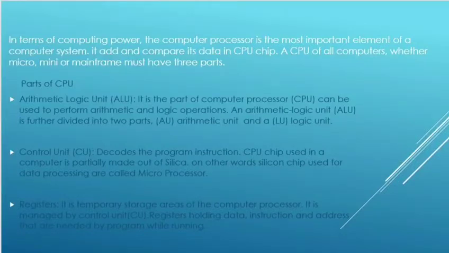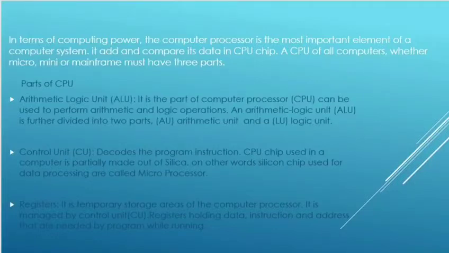The second part of CPU is the control unit. It decodes the program instruction. The CPU chip used in a computer is particularly made out of silicon. In other words, silicon chips used for data processing are called microprocessors. Now the third one is register. It is the temporary storage area of the computer processor. It is managed by the control unit, that is CU, and registers hold data, instructions and addresses that are needed by programs while running.